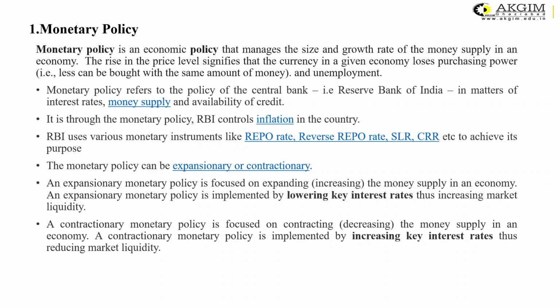Similarly, if there is an expansionary monetary policy, the money supply in the economy would be more, so people will have greater purchasing power, they will be able to purchase things and their standard of living may be high.